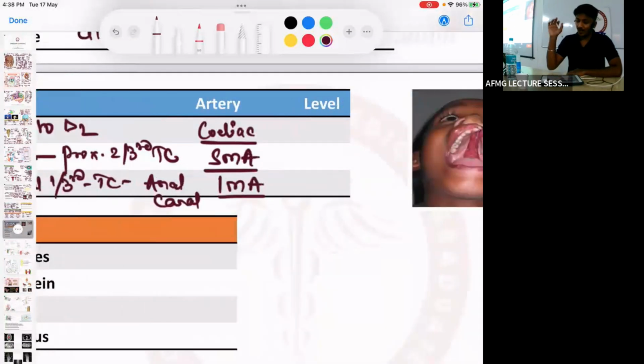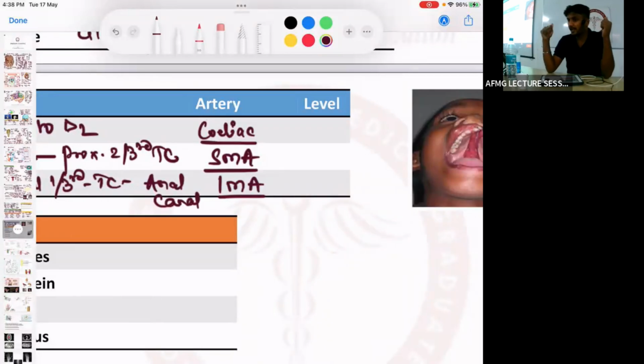Celiac artery, superior and inferior mesenteric artery, all of these arise from the abdominal aorta. Anteriorly, posteriorly, laterally? Anteriorly. All of these arteries arise from the anterior side of the abdominal aorta.